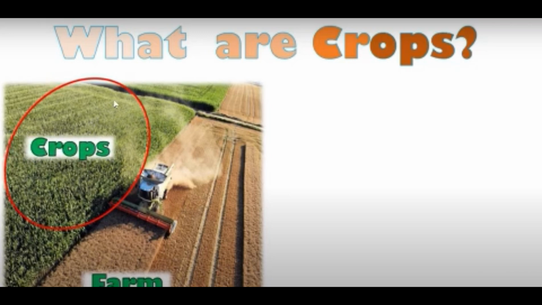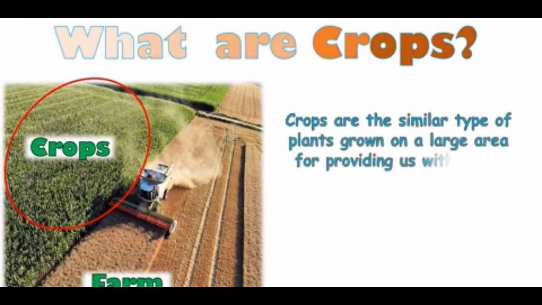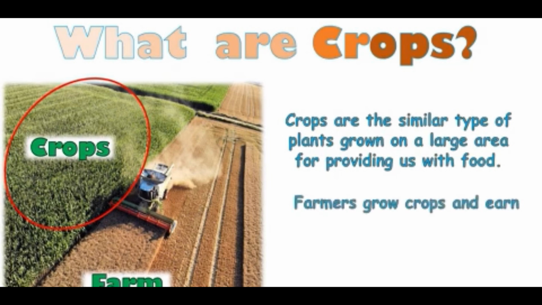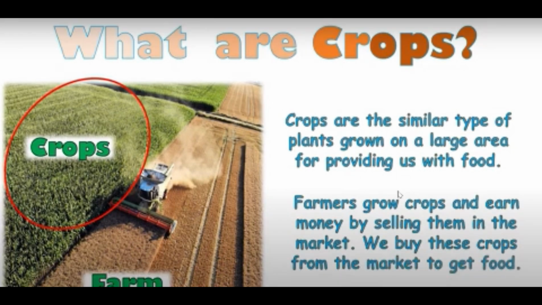Crops are the similar type of plants grown on a large area for providing us with food. Farmers grow crops and earn money by selling them in the market. We buy these crops from the market to get food.